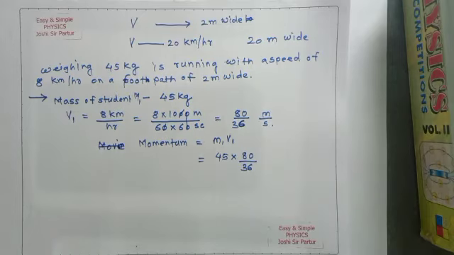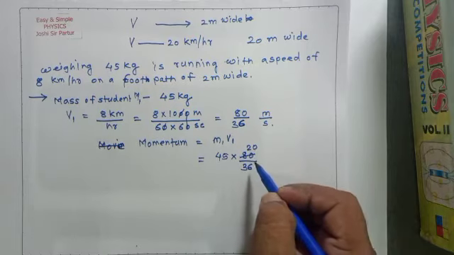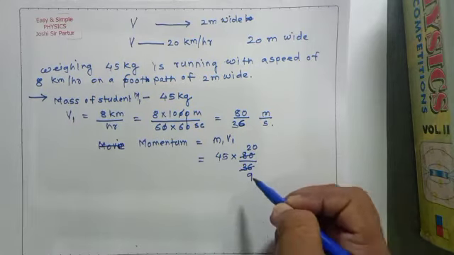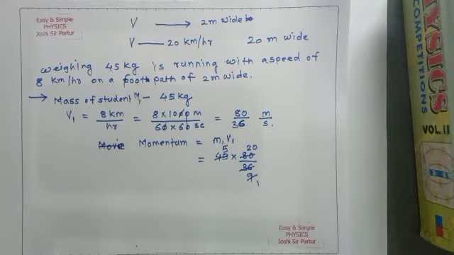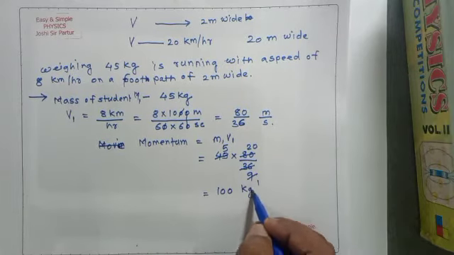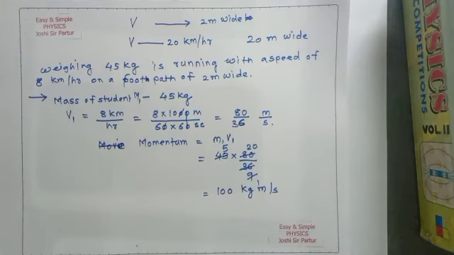We know that 4 into 20 is 80, 4 into 9 is 36, 9 into 5 is 45. So it is 100 kg meter per second.